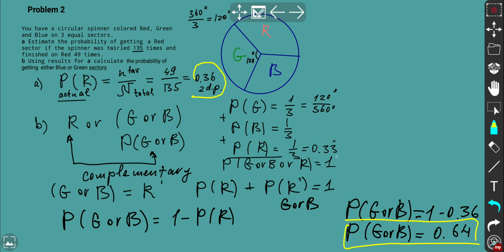We also touched on this question here. The basis was the angle of the sector. So 3 equal sectors, and we used the angle as the basis to calculate the probability. That's again an estimation of theoretical probability.